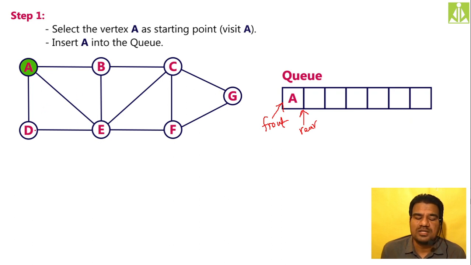So what I have to do? Just visit D, just visit E, just visit B. Visiting is nothing but color all these things and insert these three onto the queue. And as this A is not having any more adjacent nodes, simply delete this A from the queue. So at the front, whatever node you have, if that is not having any nodes to be visited, simply delete that one. So we move the front and we move the rear as well.